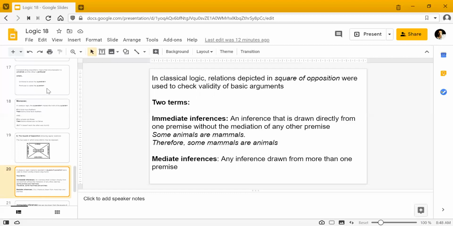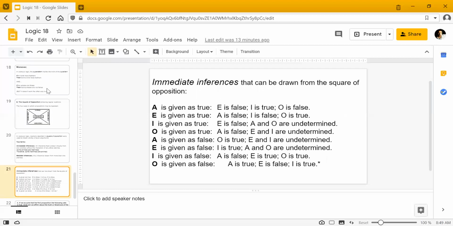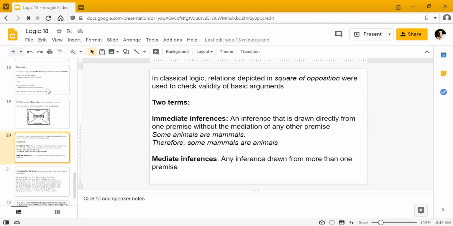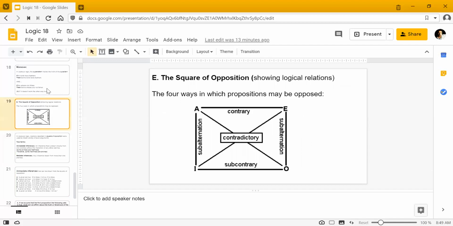So in mediate we have inference in the sense that we have two propositions, two premises, and then the conclusion. So from one premise, we get to the other one, and then taking both of them, the conclusion follows. So that would be a kind of mediation. You can remember it like that. Like an immediate one, you're just going straight from 1 to 2, okay?